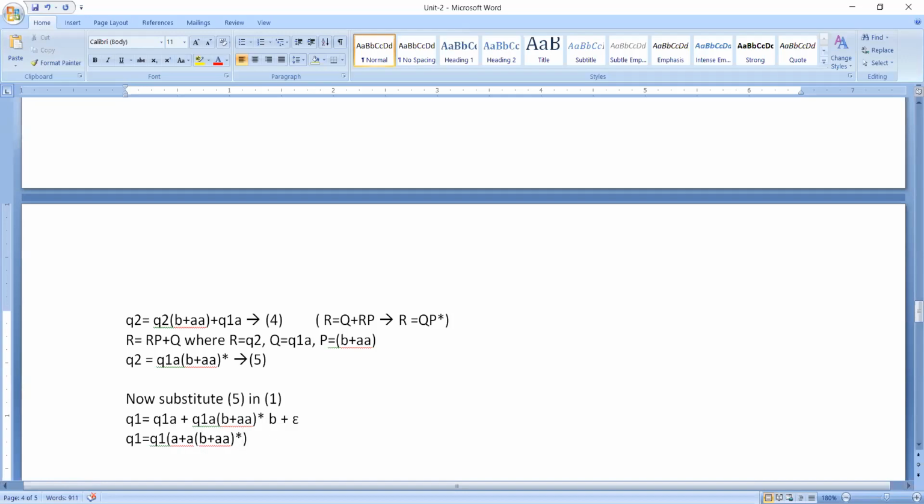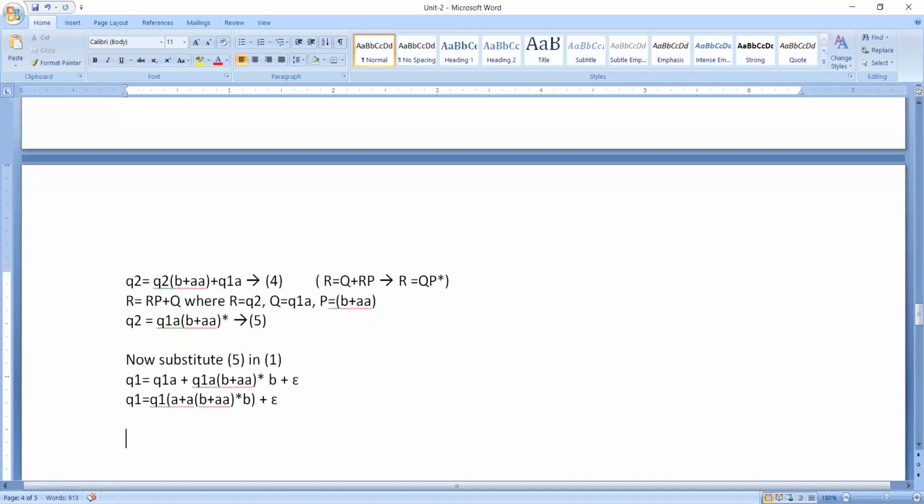We need to write B also. After that, we should not forget about this epsilon. So Control C, Control V. Now we need to convert this into the form R is equal to Q plus RP form.